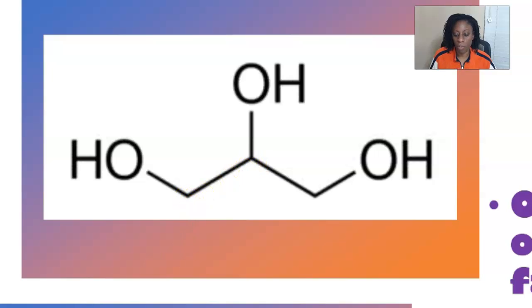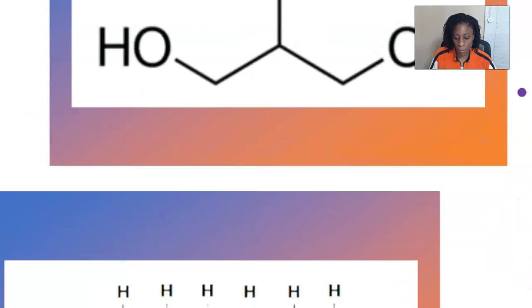So glycerol is an alcohol with 3 carbons, and each carbon, as we can see, is attached to a hydroxyl group, and that's what makes this an alcohol. Now, if you want to learn more about hydroxyl groups, check out my video about chemical groups. I'll link that below as well.